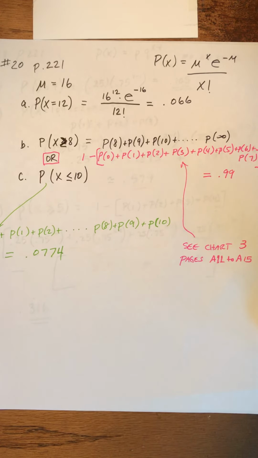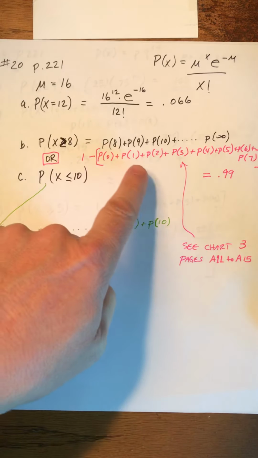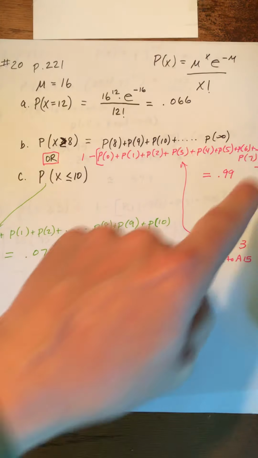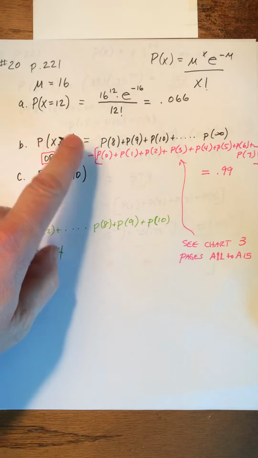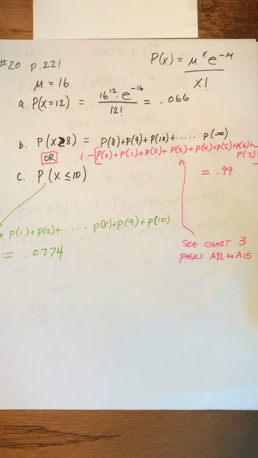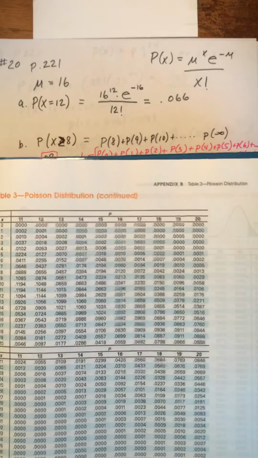So what we would do is, since all of them from 0 all the way to infinity add up to 1, because all the probabilities add up to 1, we would just go the probability of 0, 1, 2, 3, all the way up to number 7, because the question asks 8 or more, so we would only go up to 7. And that would even be kind of impossible to do. Not impossible, but it would take a long time.